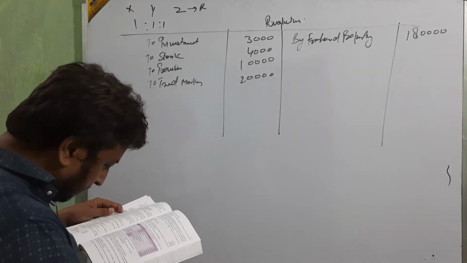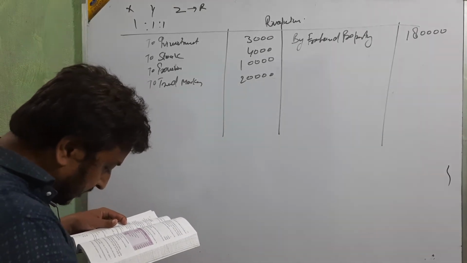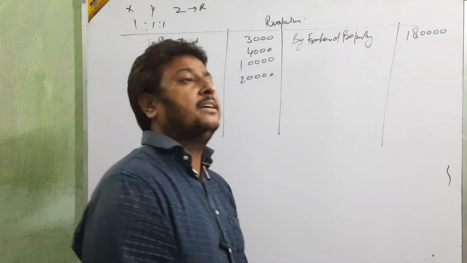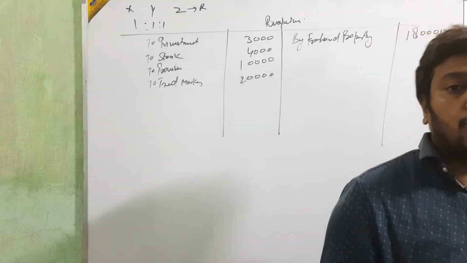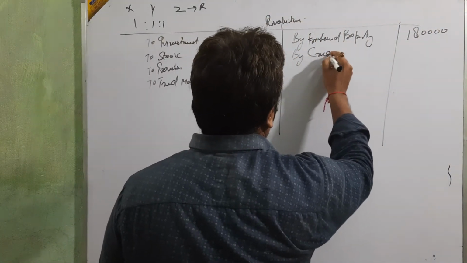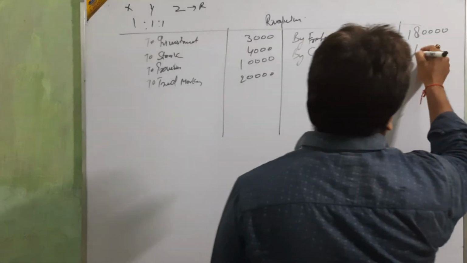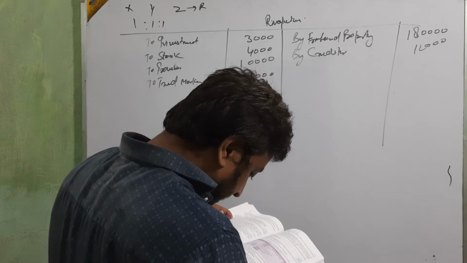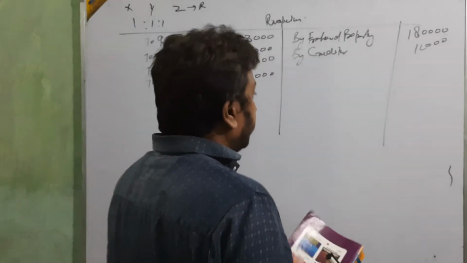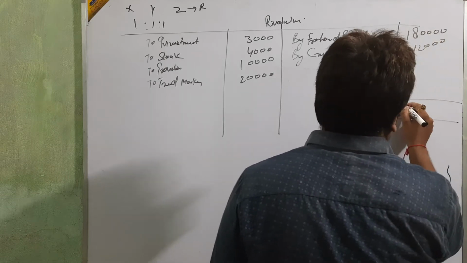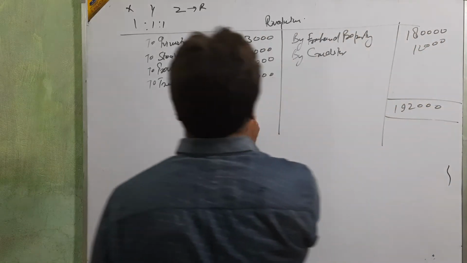Next, an item of 12,000 included in creditors is not likely to be claimed. One creditor will not claim from you, so you get the profit. Then by creditor 12,000. Next is nothing related to revaluation, so we close this revaluation account.